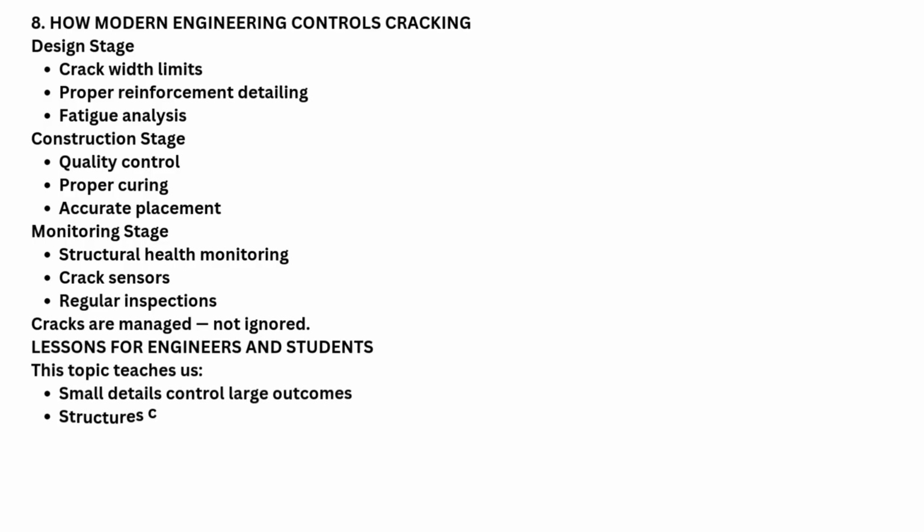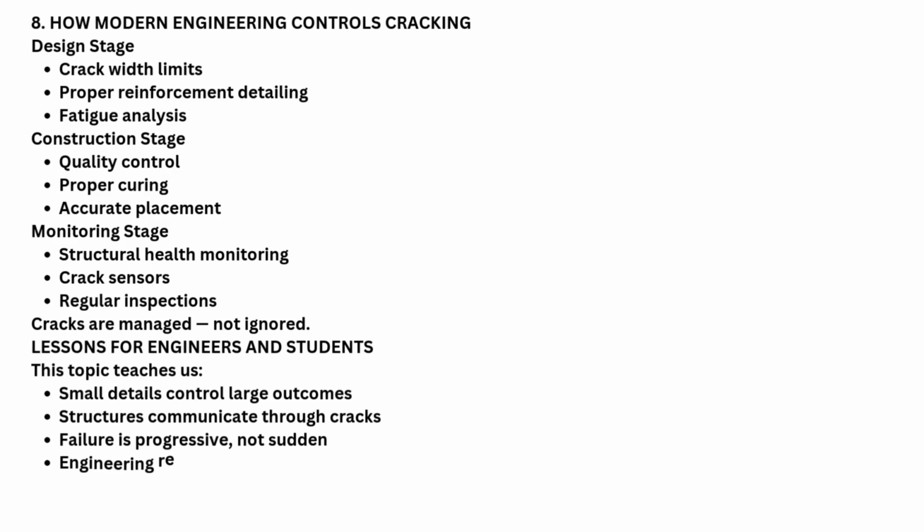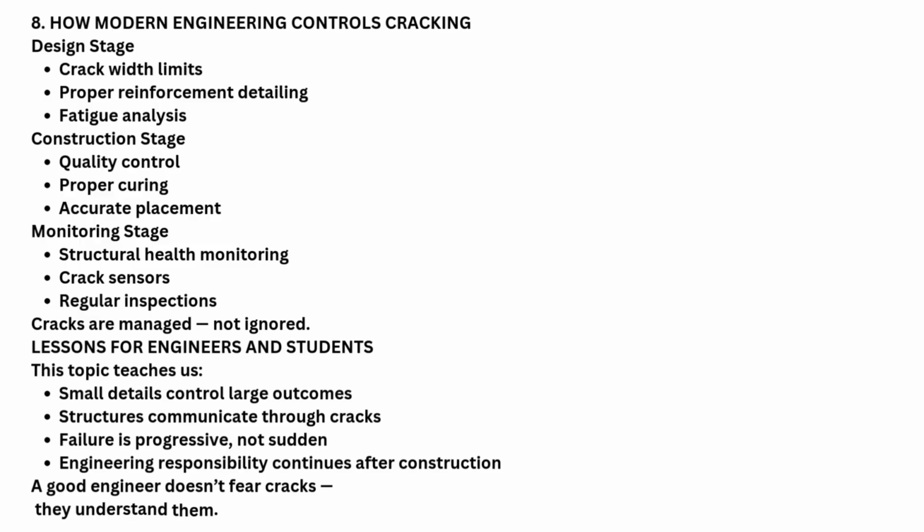Lessons for engineers and students. This topic teaches us small details control large outcomes. Structures communicate through cracks. Failure is progressive, not sudden. Engineering responsibility continues after construction. A good engineer doesn't fear cracks.